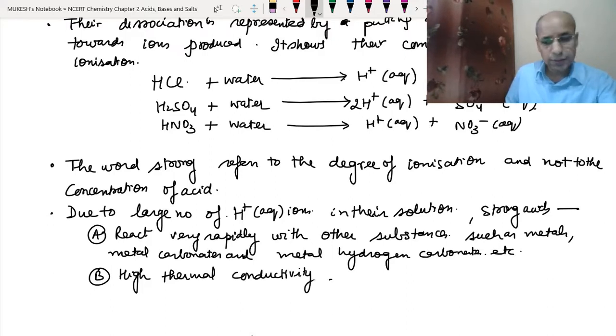Thus they are strong electrolytes. I hope this is clear to you.